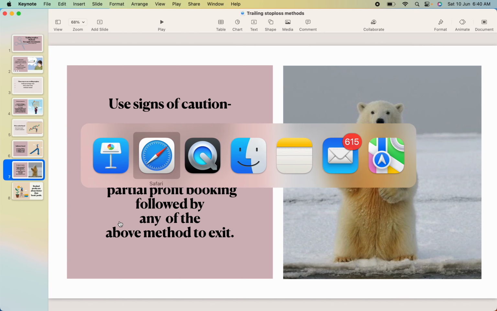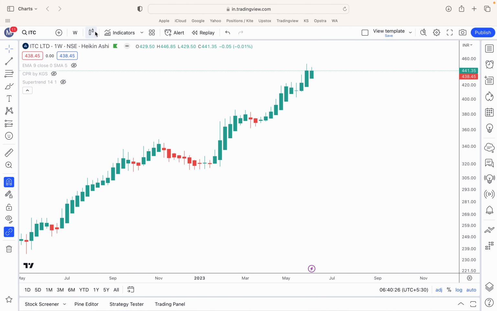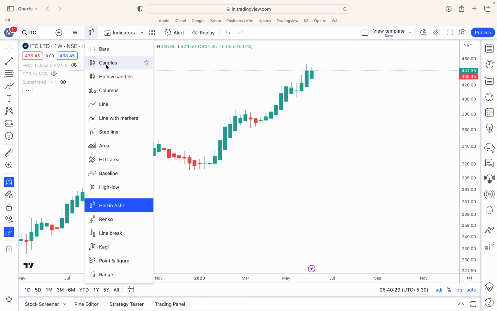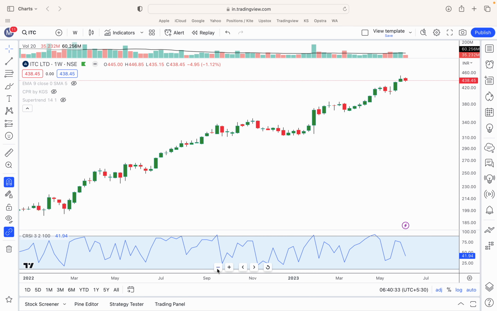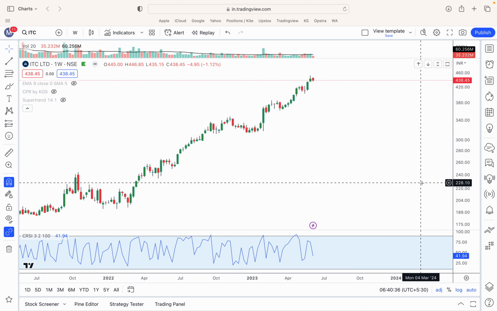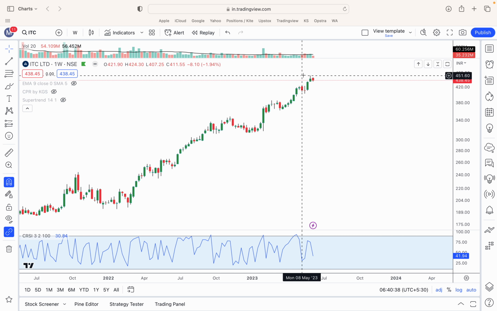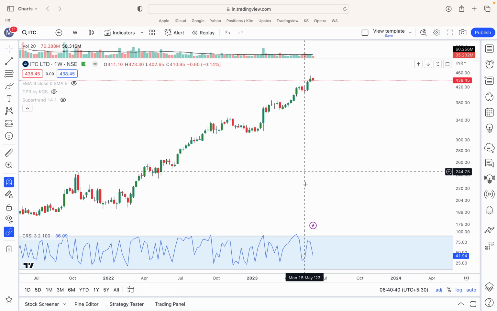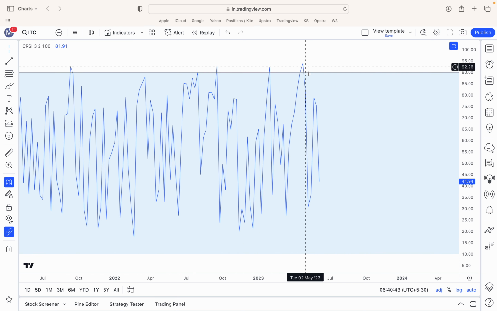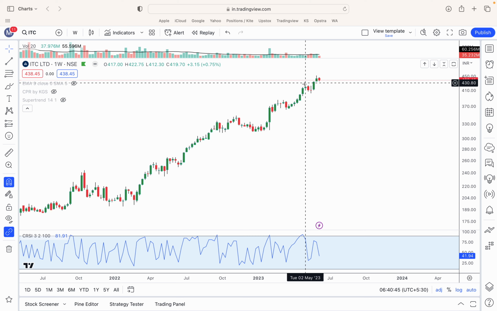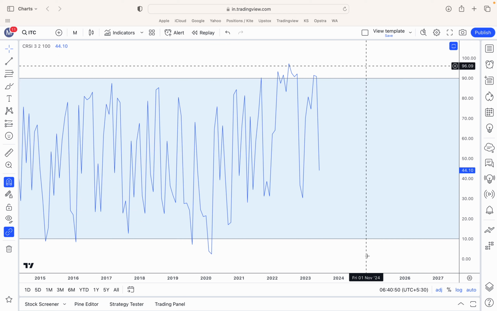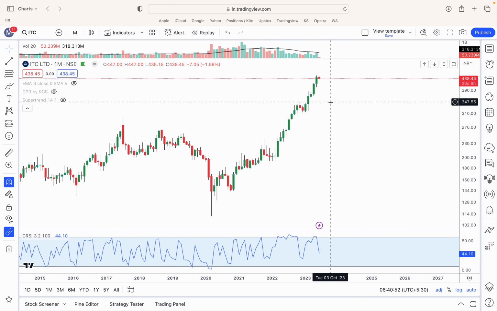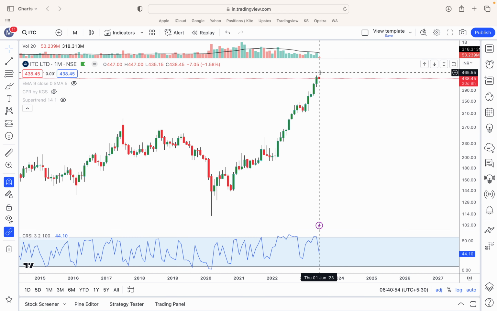So let us go ahead and check on this ITC chart itself. So bearish divergences can be seen on an indicator. So right now in front of me I have this CRSI, and you will notice prices are making higher highs on a weekly time frame, but at the same time the indicator is making a lower high. That is called bearish divergence. If you check this chart on a monthly time frame, you will see the same scenario. So on both monthly and weekly time frames, you have ITC showing the bearish divergences. So that's a sign of caution.